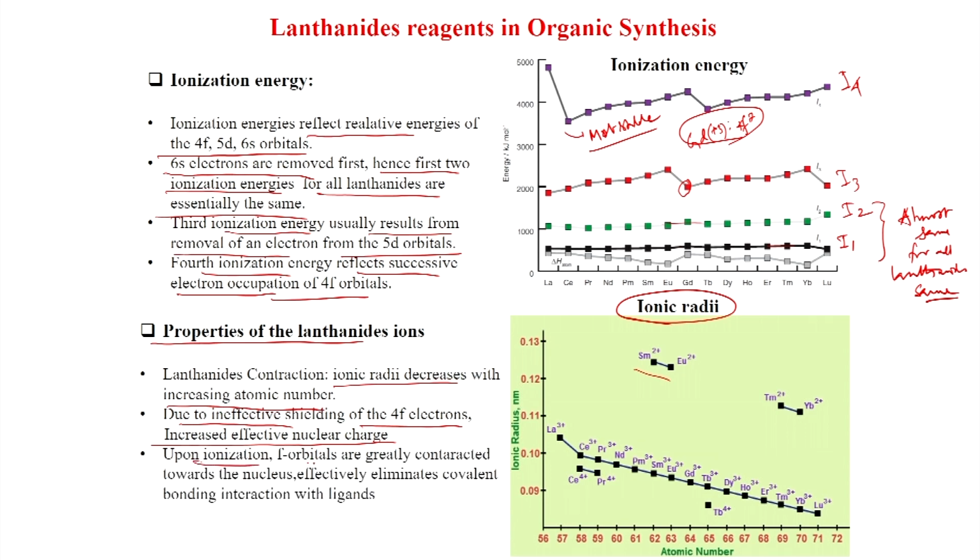Upon ionization, the f orbitals are greatly contracted towards the nucleus, effectively eliminating covalent bonding interaction with ligands. This gives a highly ionic ligand-metal interaction, with no need for orbital overlap. We will also see more properties of lanthanides.